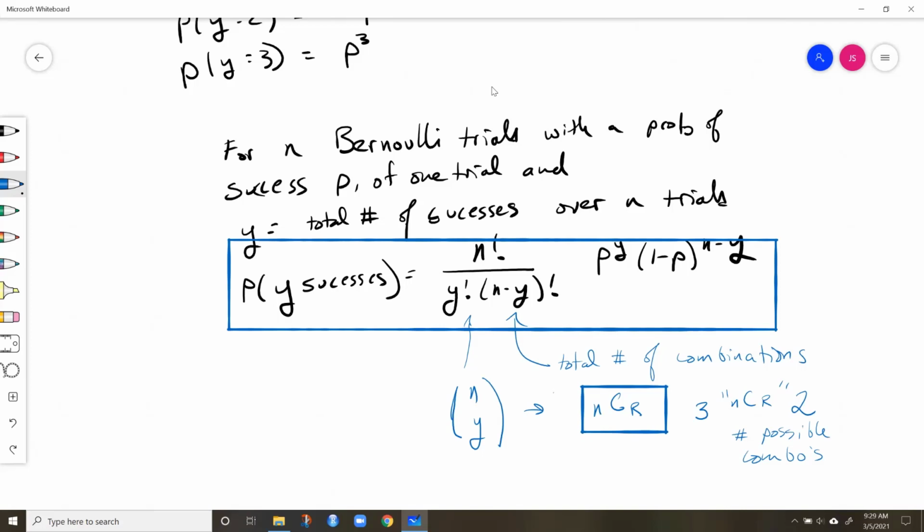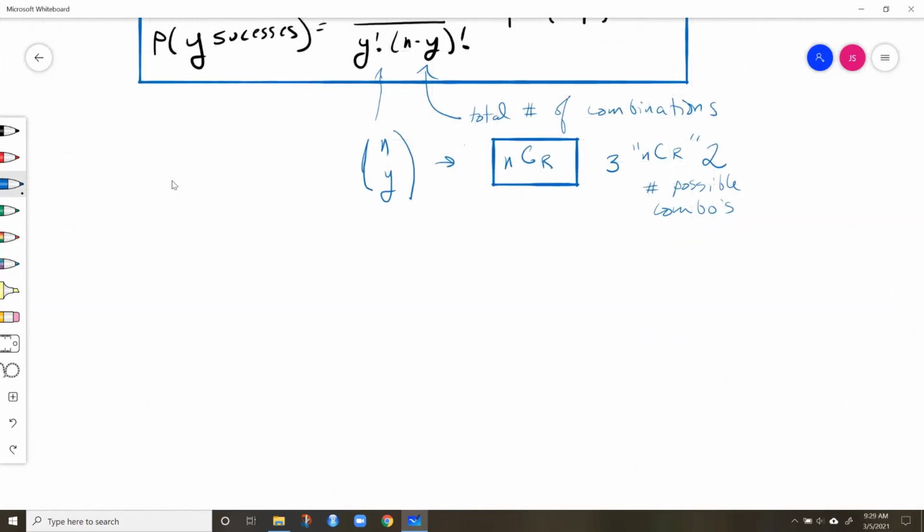And we can also do this calculation in R using the dbinom function. And so for dbinom, we plug in the following. We plug in y, so the number of successes we're interested in, n, and p. So p is the underlying probability, n is the number of trials, and y is the number of successes we're interested in.